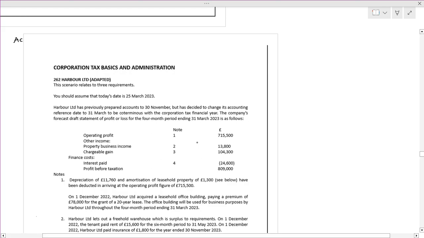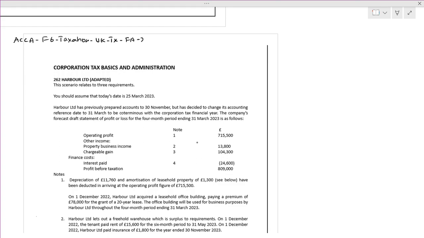Today we are going to start with respect to ACCA F6 taxation, UK taxation, Finance Act 2022, and this is valid till March 2024 exams.